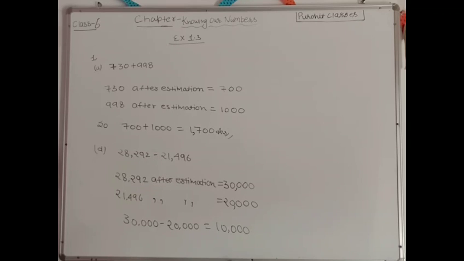Just wait. Exercise 1.3, question number 1, part D, 7,000. Wait.